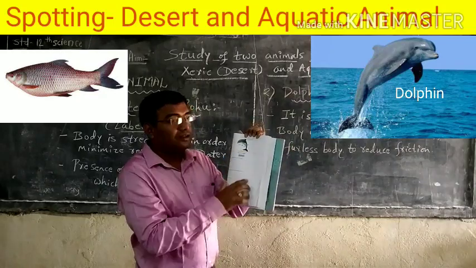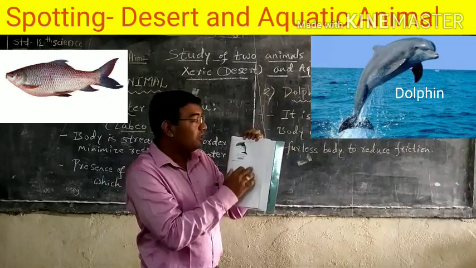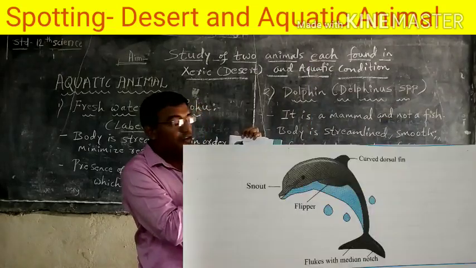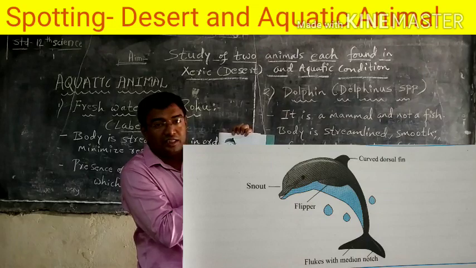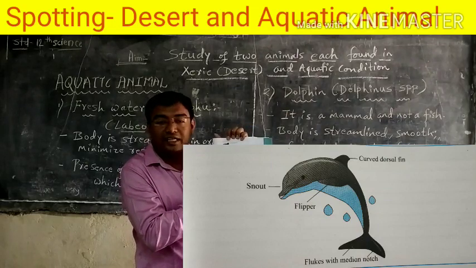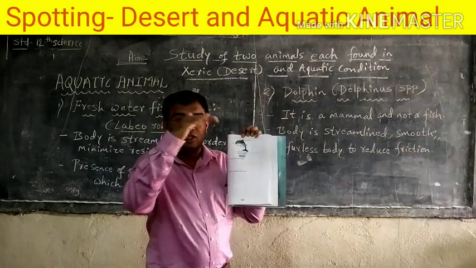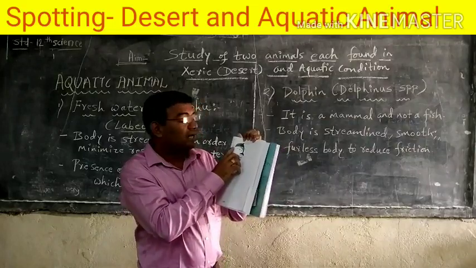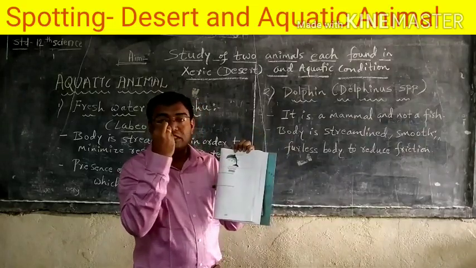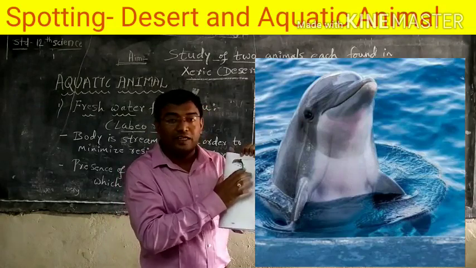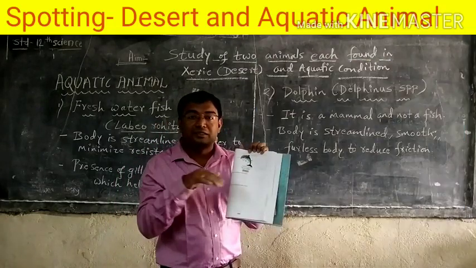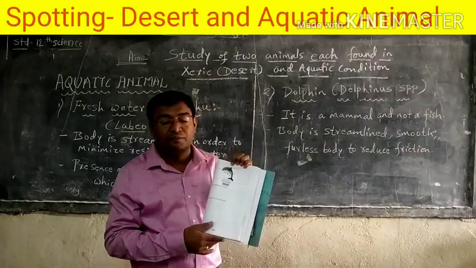The body of the dolphin has a curved dorsal fin on the upper side. They have flippers as well as flukes with a median notch, which help them change direction in the water. They can take a jump in the water. The snout is beak-like, and the nostrils are present in the front of the head, on the upper part of the head. So that is well suited for breathing inside the water as well as outside the water.